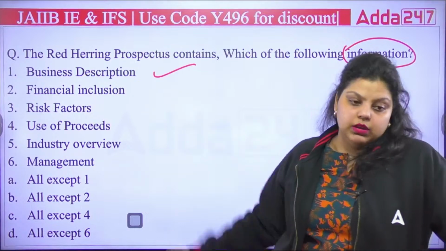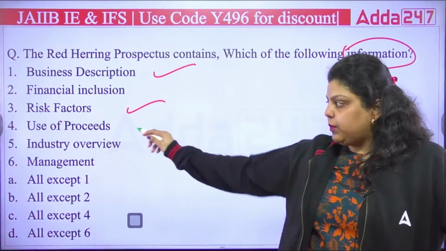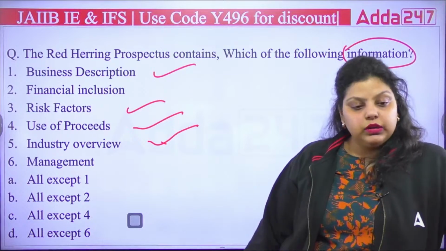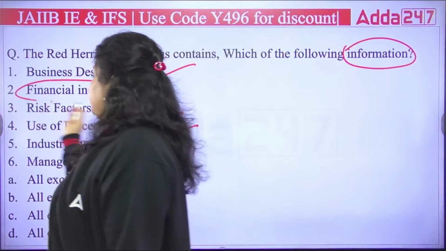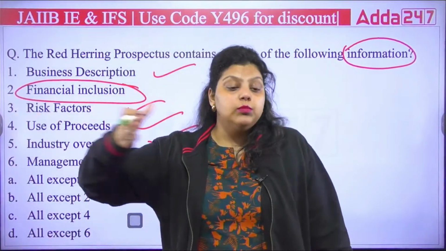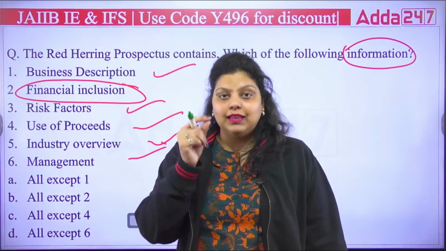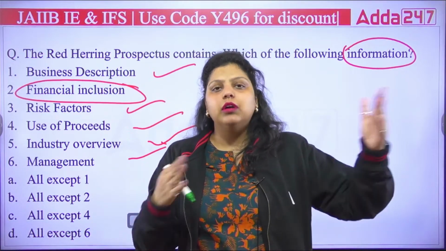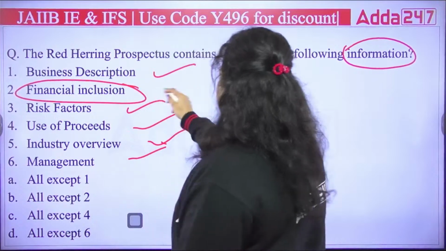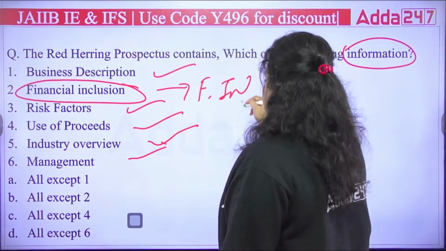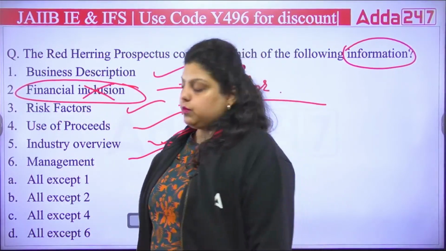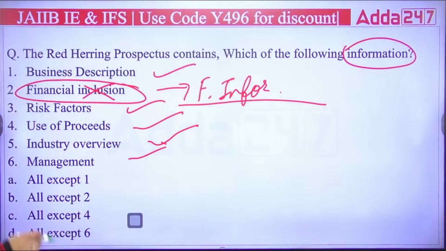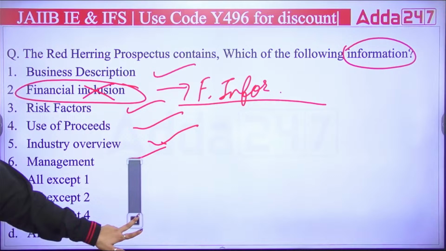So business description will be there, risk factors will be there, use of proceeds will be there, industry overview will be there, management will be there, but not financial inclusion. Financial inclusion simply means to link more and more people with financial products and services at an affordable cost. This is not related to your share market, right? So it should be financial information. The company's financial information should be there, not inclusion. So all except 2 will be your right answer. B option is correct, all except 2. Okay, so your right answer will be B.